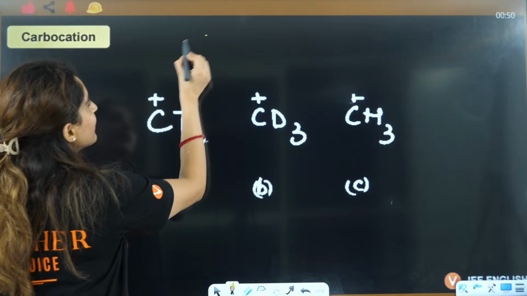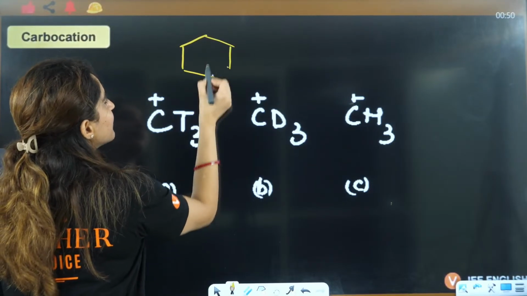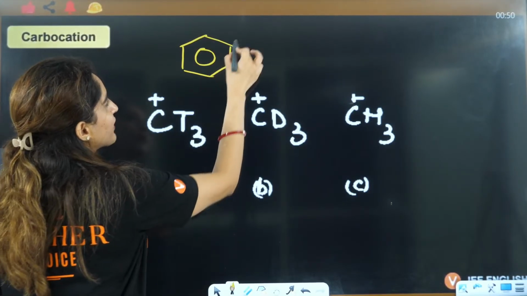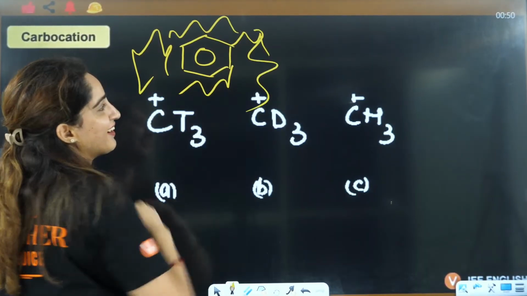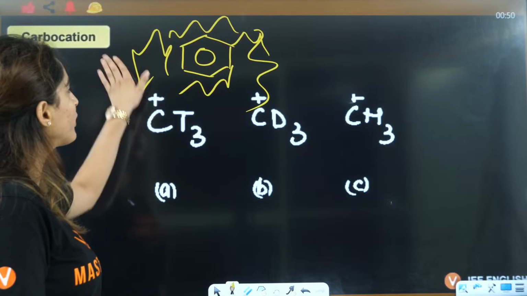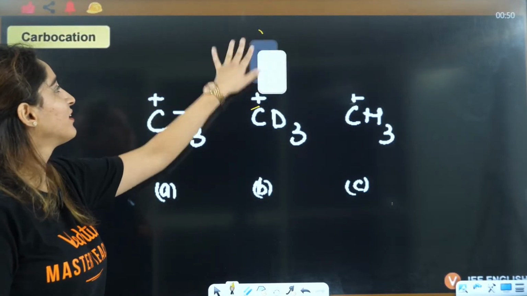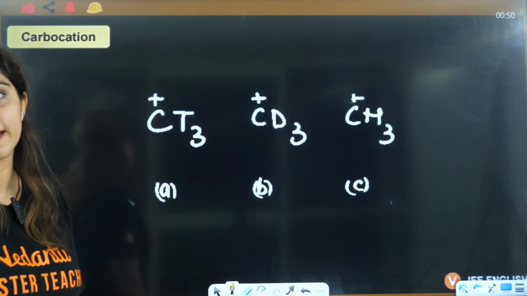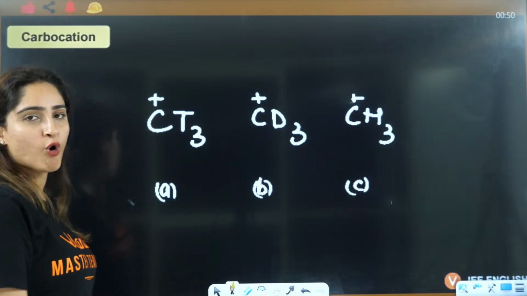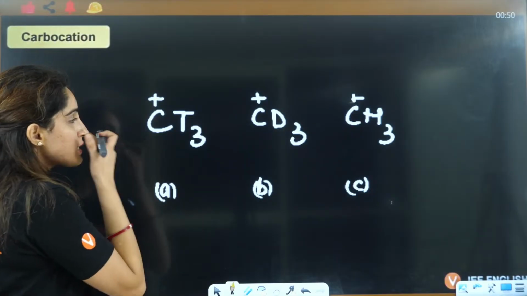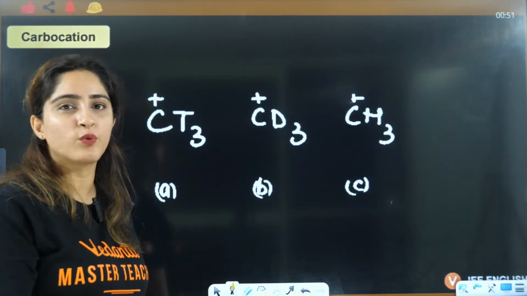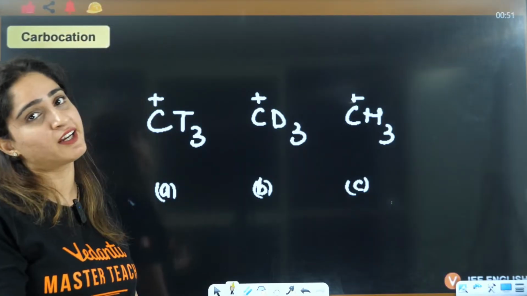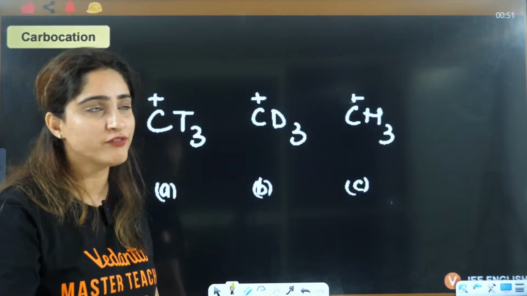Have you seen that organic chemistry in the class is different from organic chemistry in the exam? So I don't want to give you shock in the exam, so better you get shocked here, right? So if you see this is A, B, C, and these are not actually difficult ones. These are easy only. It's just that if you see this, you will find it easy. If you don't see this, you will find it tough.